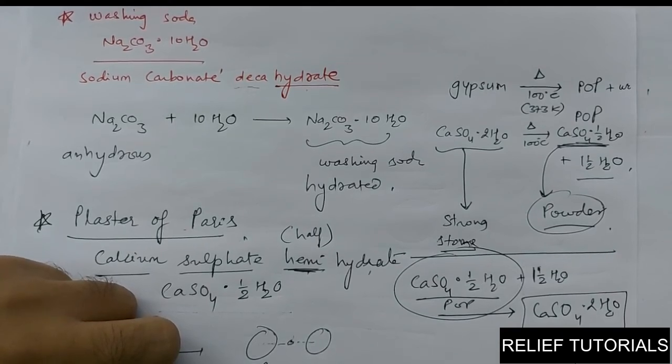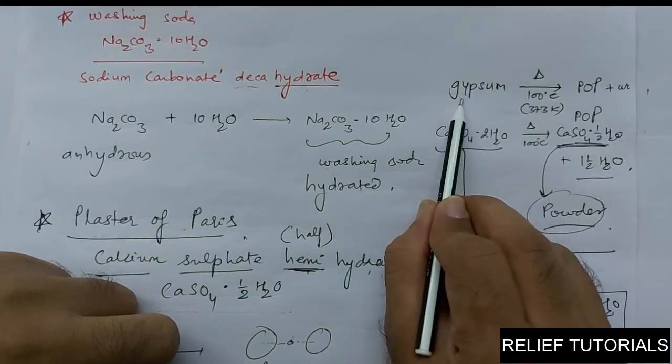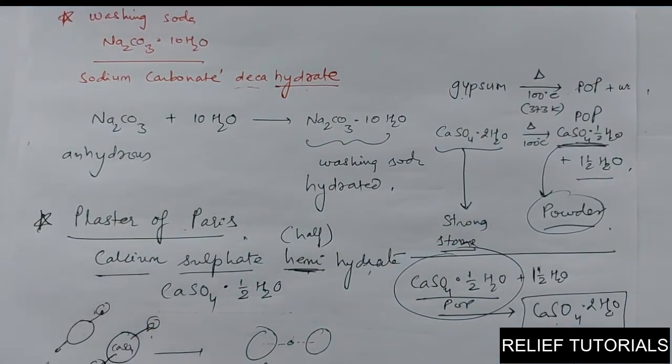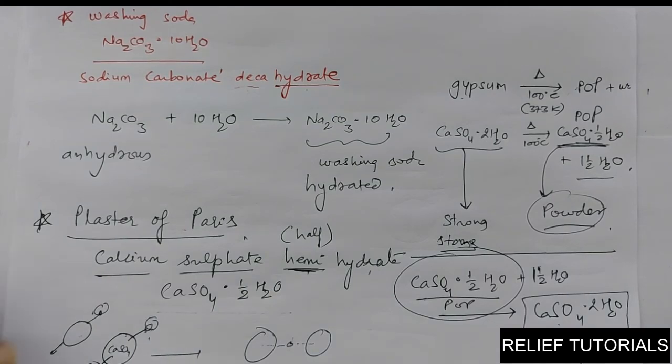So when you want to convert POP into gypsum, first of all you decide which shape you require, because once the gypsum is obtained you cannot change the shape. If you want to change the shape, then you have to heat the gypsum again and convert it to POP, and follow the same procedure again. It will be quite lengthy and costly.